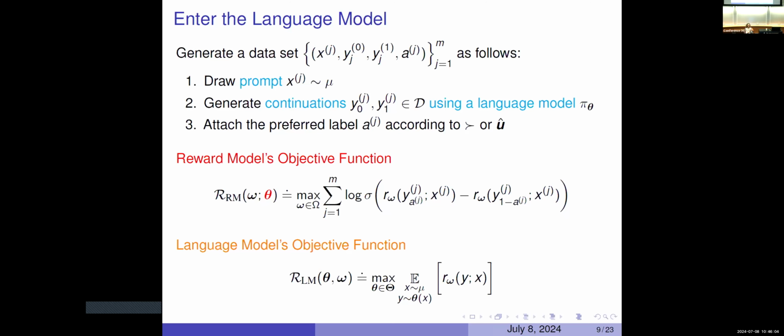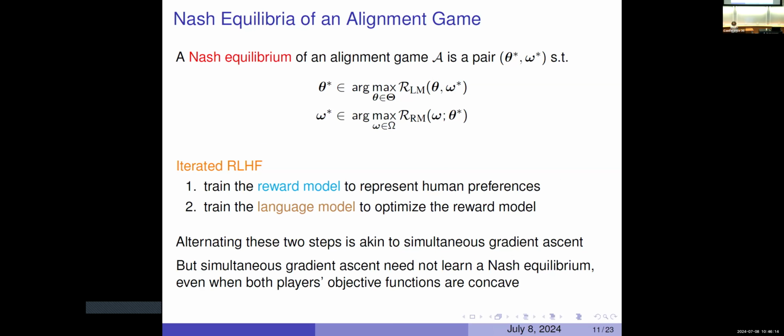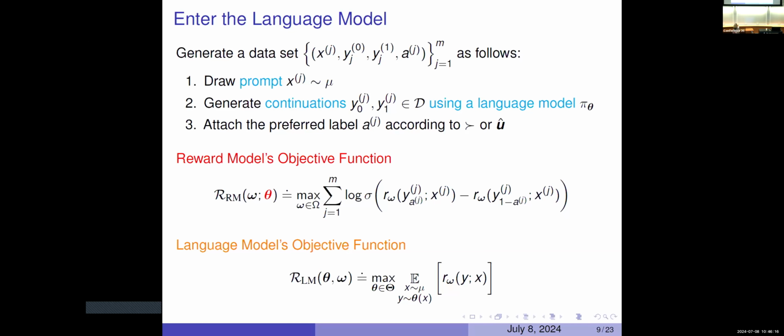Okay, so that is the alignment game. And yes, let's have questions. Yes, so the language model in the first step is giving you two responses. Sorry, the language model is giving me two responses. Yes, right. The feedback you're getting is, when the Bradley-Terry model is comparing which one is better, you know,